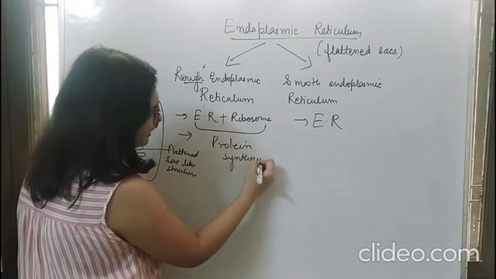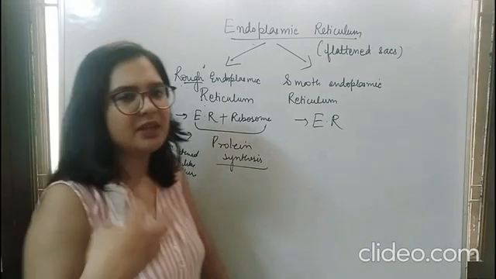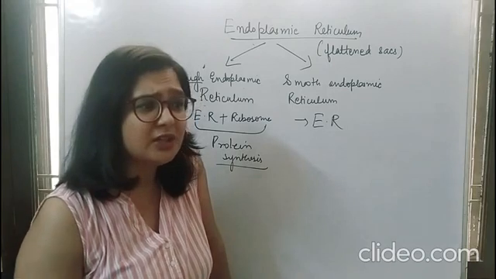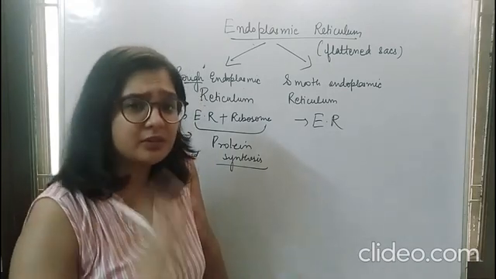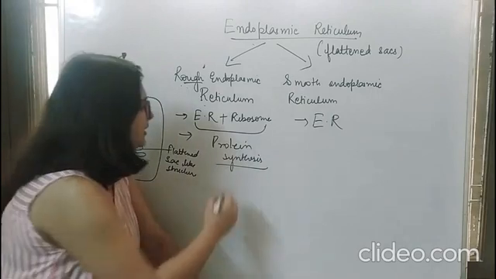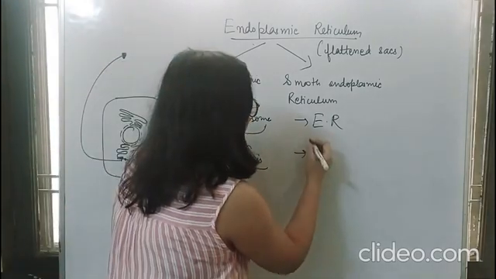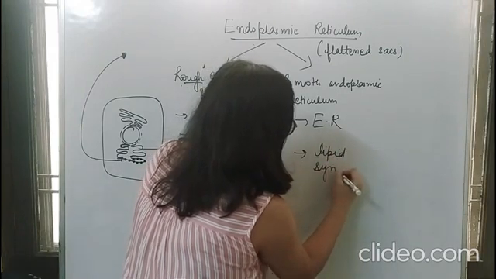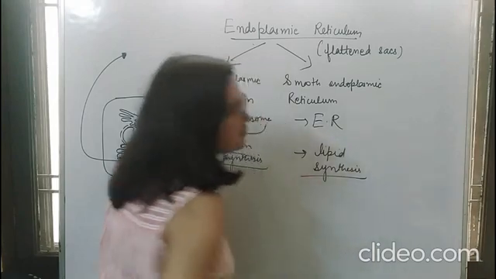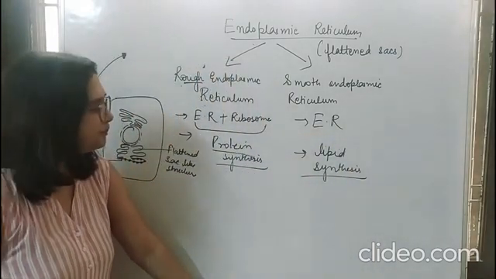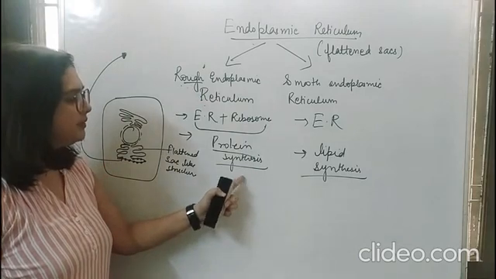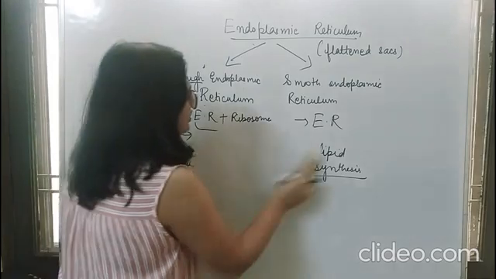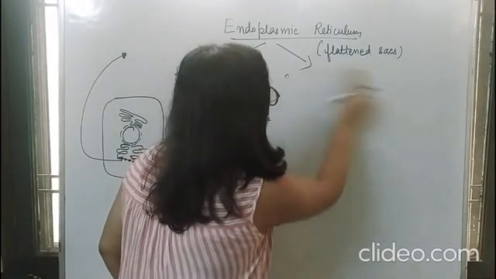You know, proteins are the building block of your life. Proteins are involved in making many new cells for the tissue injury or for healing any kind of injury. Proteins are involved everywhere in the growth and development also. Fine. So protein synthesis they help, whereas smooth endoplasmic reticulum, they help in lipid synthesis for making of fats. Basically, fats are also important because they insulate your body and they give you energy. So rough endoplasmic reticulum are involved in protein synthesis, whereas smooth are involved in lipid synthesis. So this was about your endoplasmic reticulum.